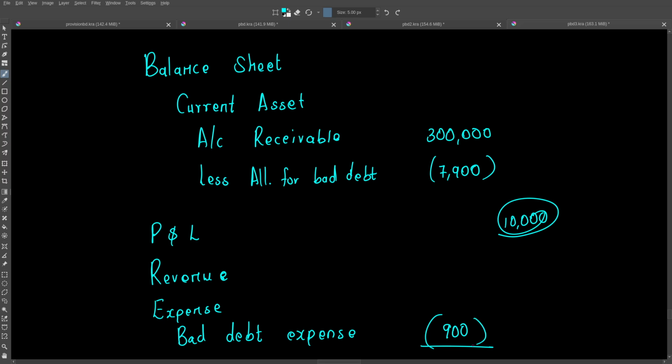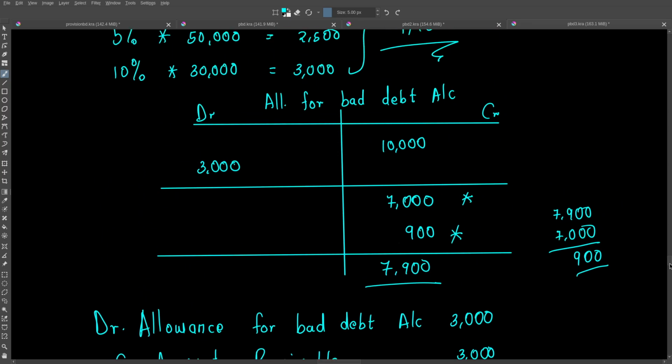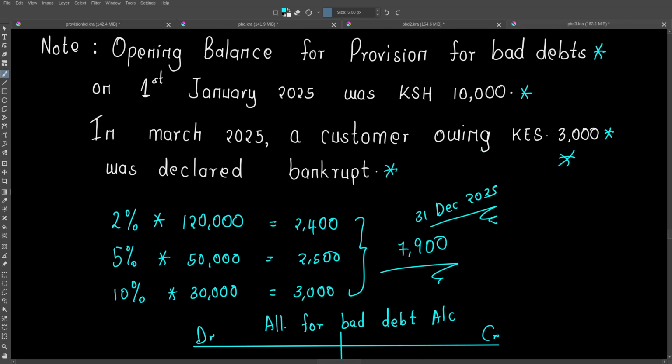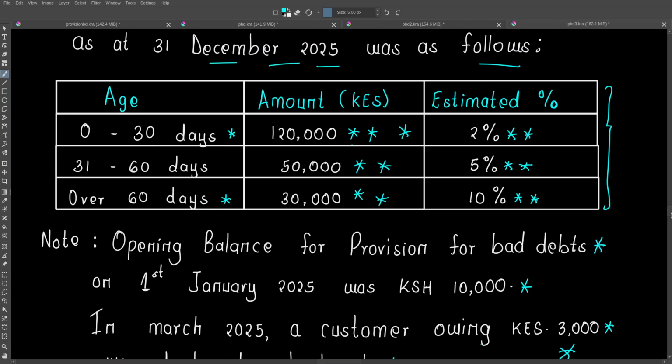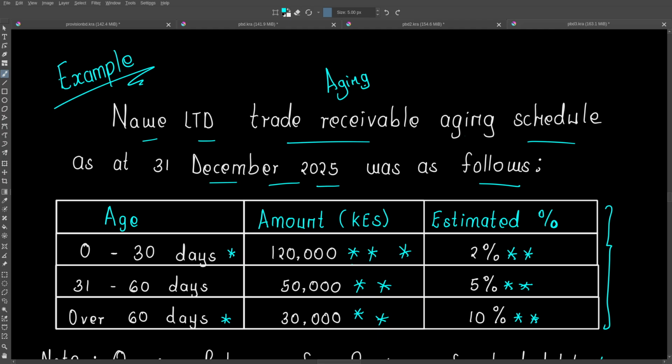Okay, so we make sure we deduct this as usual. When we are doing the revenue less the expenses. So this is basically one of the examples of the method of how we arrive at this estimate, and how we go about making the adjusting entries. Okay, this is a very simple concept. So we are going to do many more examples till we get to understand this concept.